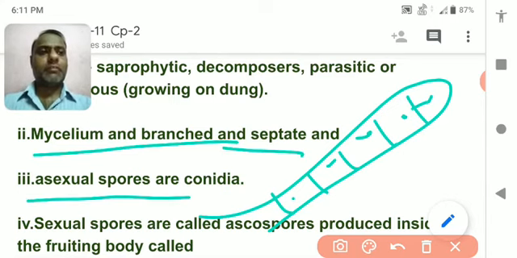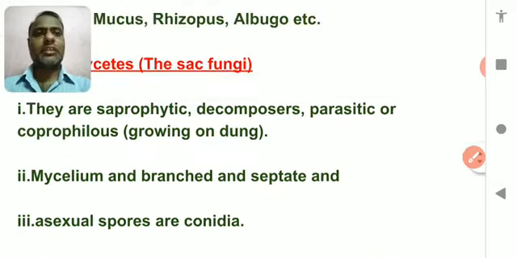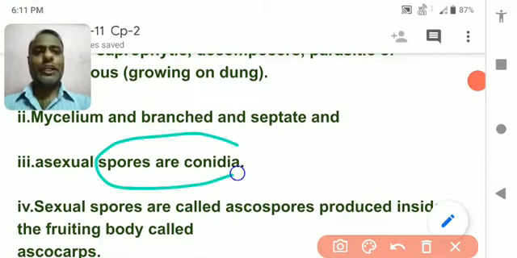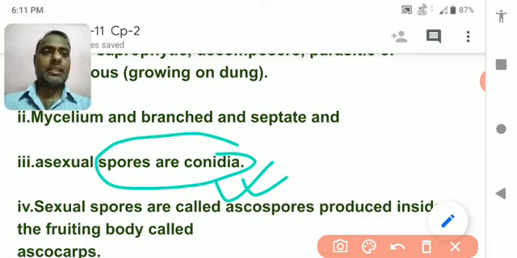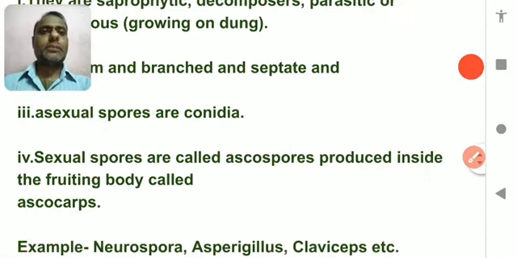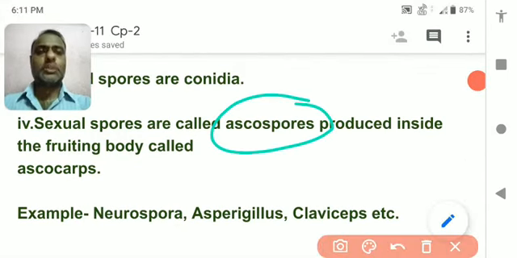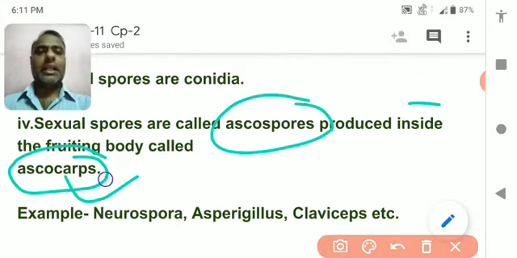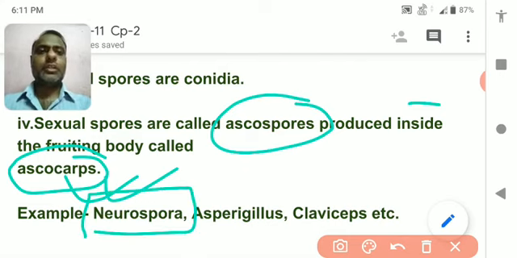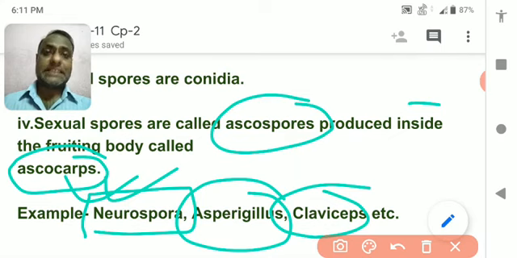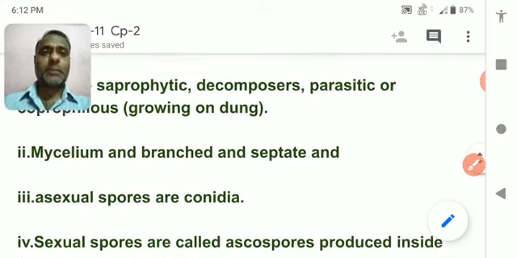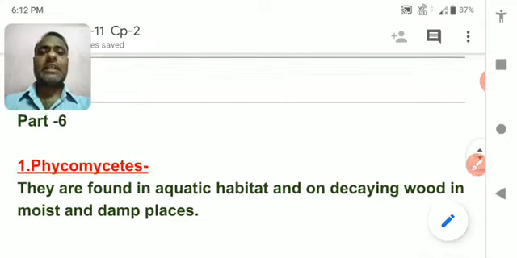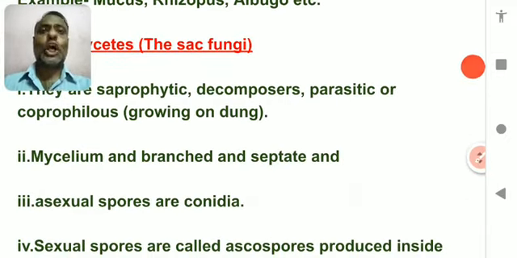Asexual reproduction is by the formation of spores, and these spores are called conidia. I already drew the conidia on the screen. Next, sexual spores are called ascospores, and the ascospores contain ascocarps, and these are able to grow into a new organism. Examples are Neurospora, Aspergillus and Claviceps. Hope you understand this subtopic very clearly, that is Phycomycetes and Ascomycetes of kingdom fungi.